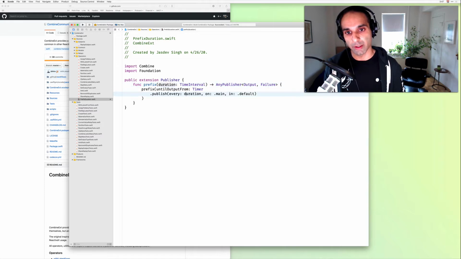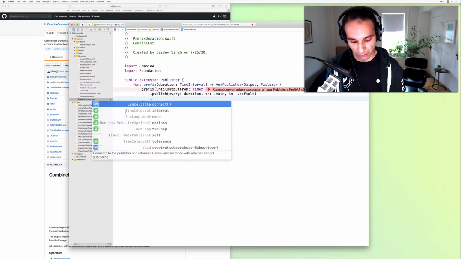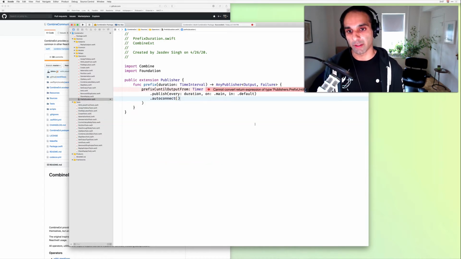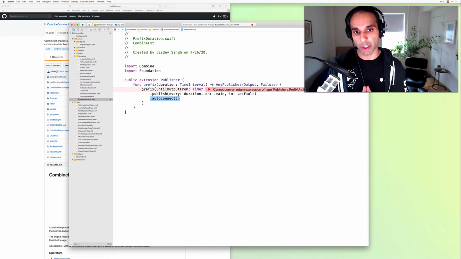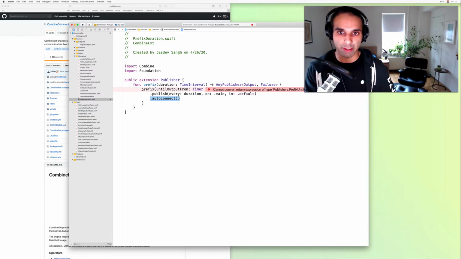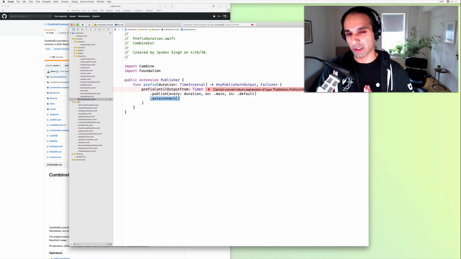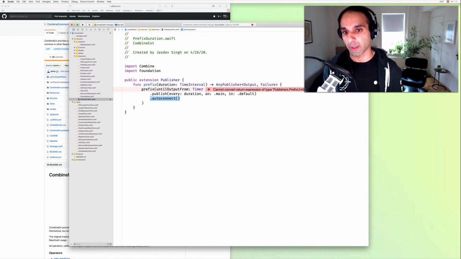If we tried to work with it at this point, it wouldn't work. So we'd have to first do auto connect, and that'll convert from this line onwards to an ordinary publisher. We could also test this, but just for the sake of keeping the video short, we want to make sure, as a safety, that the timer only ever emits once.